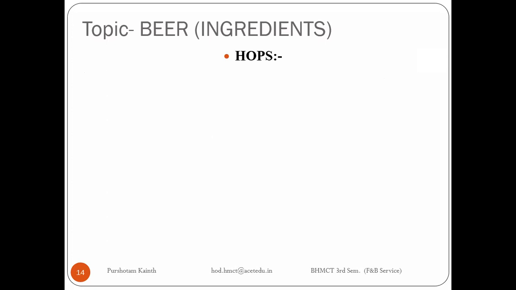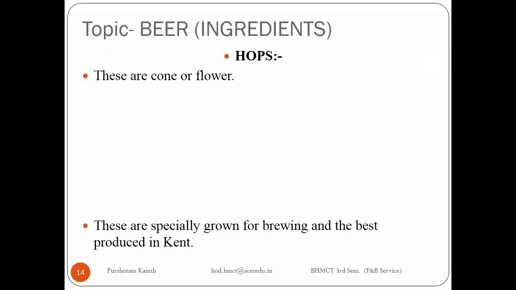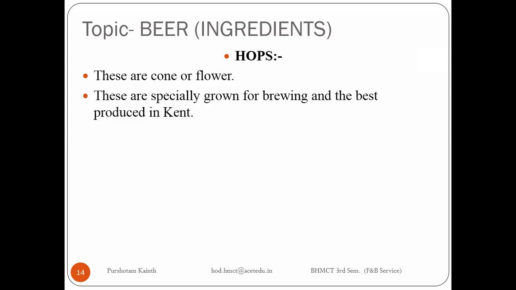Right, now what is hop? Just pay attention. This is a flower, a cone kind of flower, right? The best quality of hops is produced in Kent, which is in England, right?